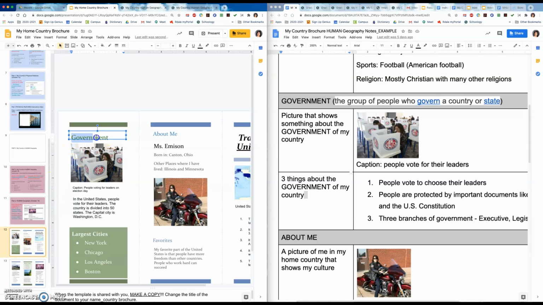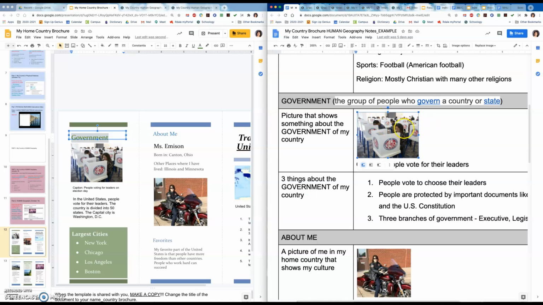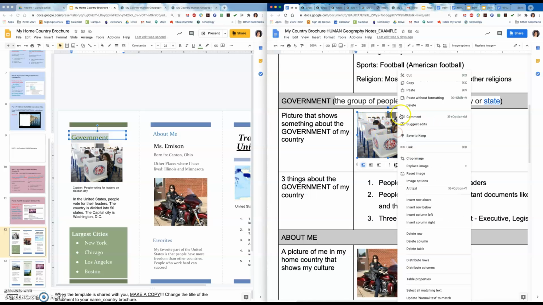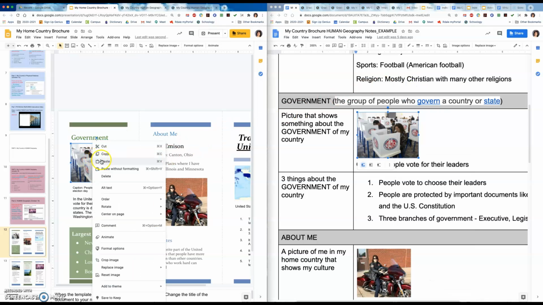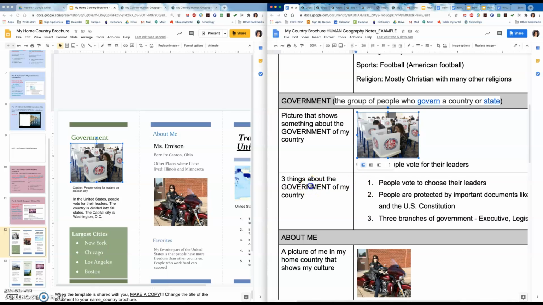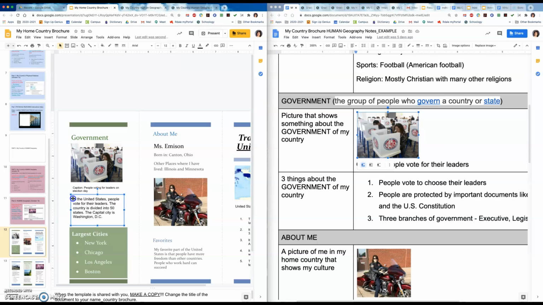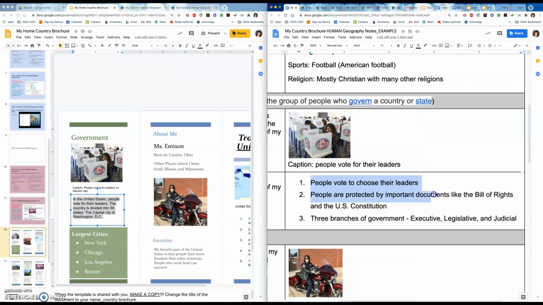Find where it says government. You will take your pictures from here and you will copy and paste your picture over here. Okay? 3 things about my government. I wrote a paragraph for mine. In the United States, people vote for their leaders. See here? People choose leaders.